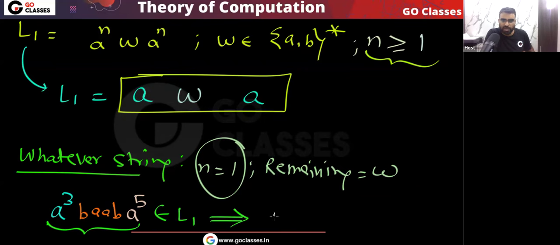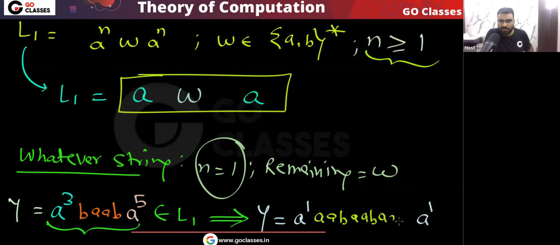The reason is very simple. What I will do, I can rewrite this string. Look at this string. I can rewrite this string like this, that I can write like a power 1, a power 1, and in between whatever I have, that I can consider as w.